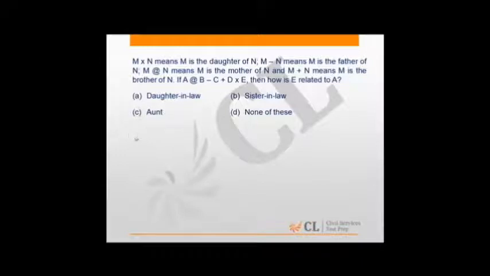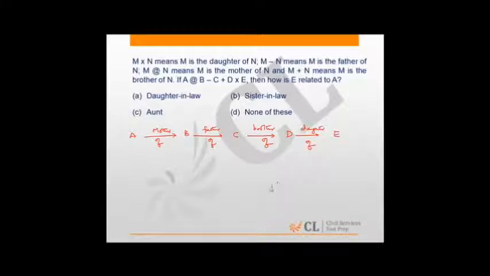This looks a little confusing, but when you read it, it becomes simple. A at B means A is the mother of B. B minus C means B is the father of C. B is the father of C plus D. So the minus and plus are here only operators. Just remember, it got nothing to do with mathematical minus and plus. So this is brother of D, who is the daughter of. D cross E is D is the daughter of E.